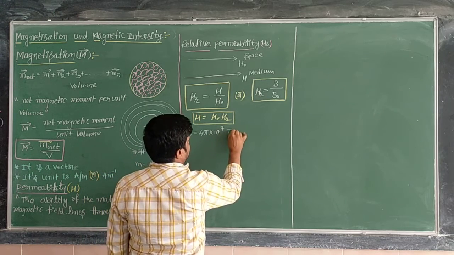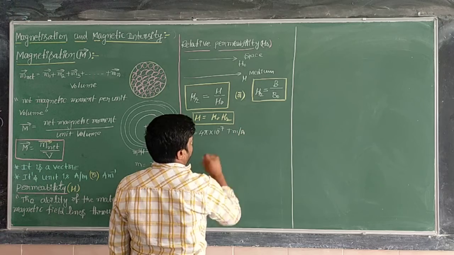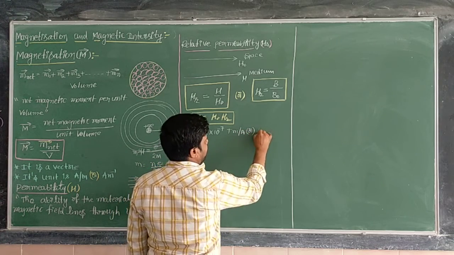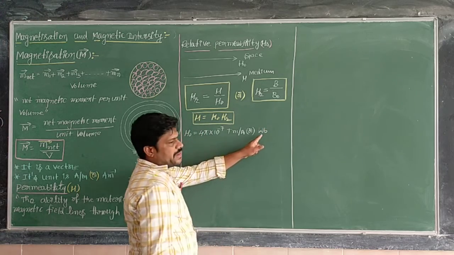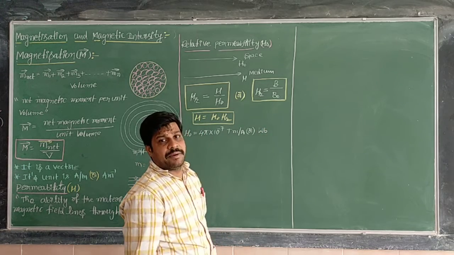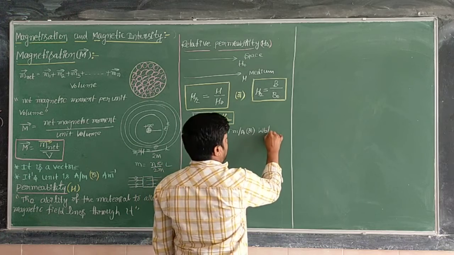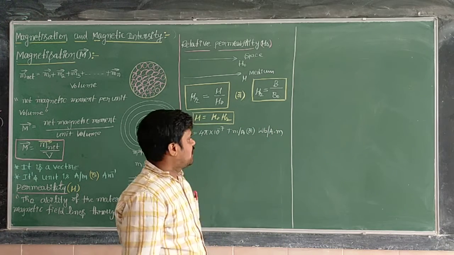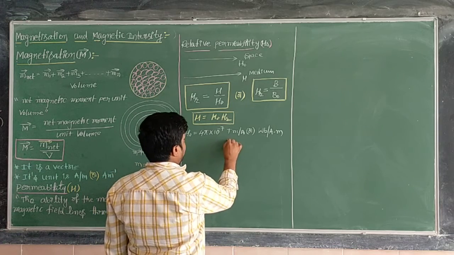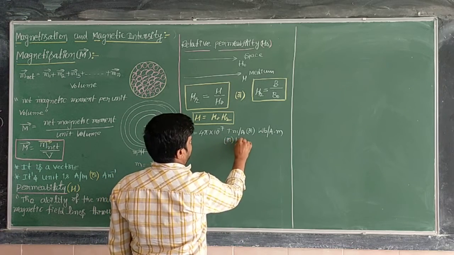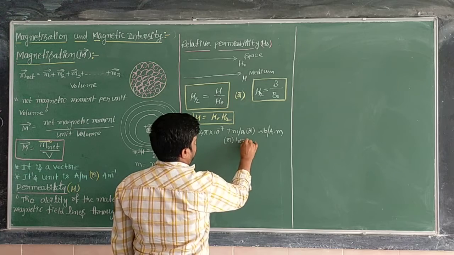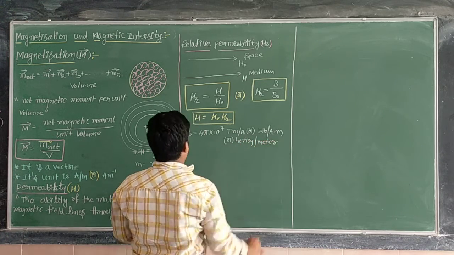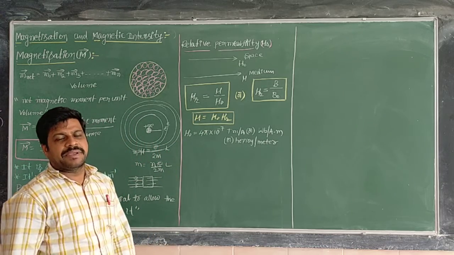The unit is Tesla meter per ampere, or we can write Weber per ampere meter, where Wb is Weber. Also, we can take another strong unit, that is Henry per meter. This is also a unit for permeability.